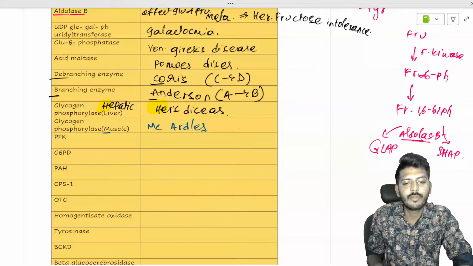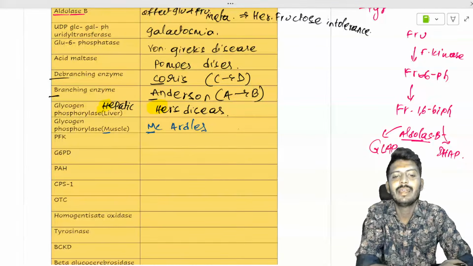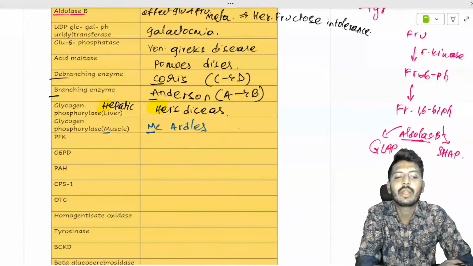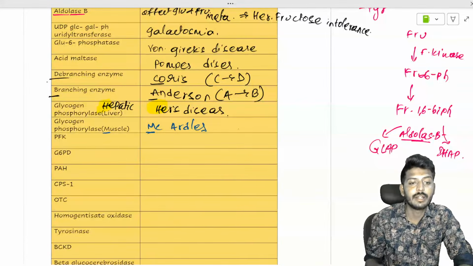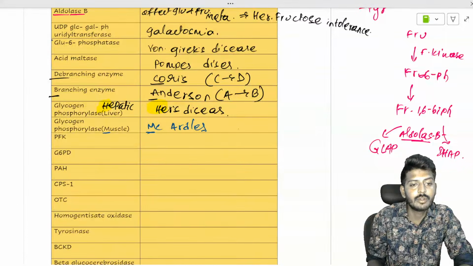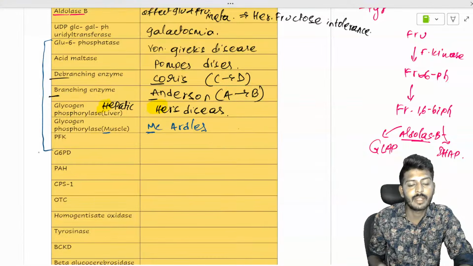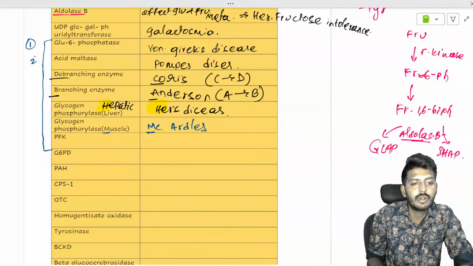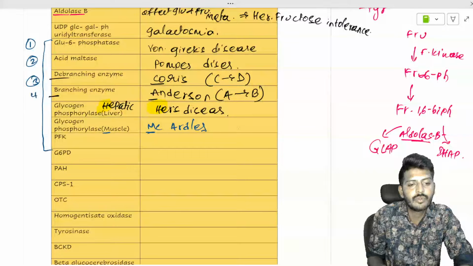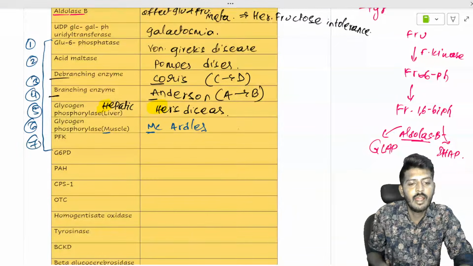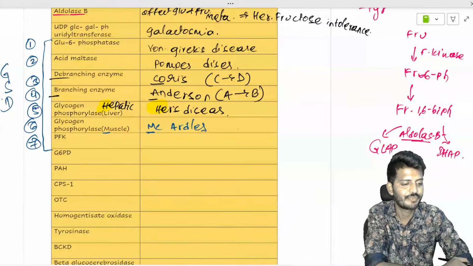So M for muscle, M for McArdle's. In glycogen storage disorders, from Von Gierke to PFK, from glucose 6 phosphate to PFK, there are types 1, 2, 3, 4, 5, 6, 7 glycogen storage diseases.